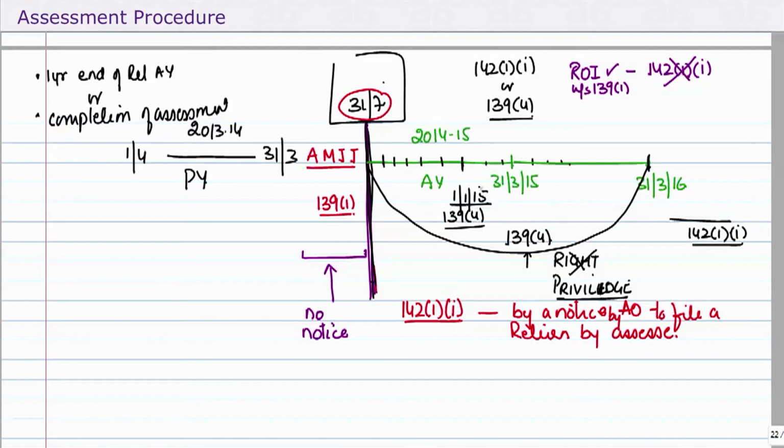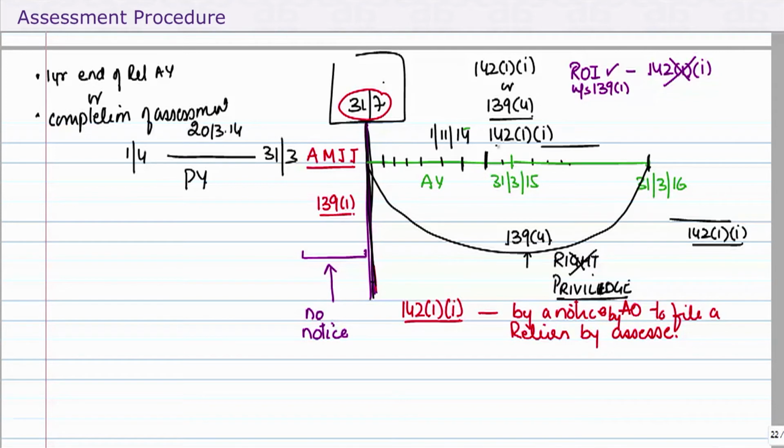So we were saying this is a return under 139.4. But what if I now receive a notice on 1/3/15 under 142.11 seeking a return that I am going to be filing? Now this notice is not valid because I have already filed the return on the date I received the notice. Had this notice been received on 1/11/14, obviously by that time I have yet to file a return.